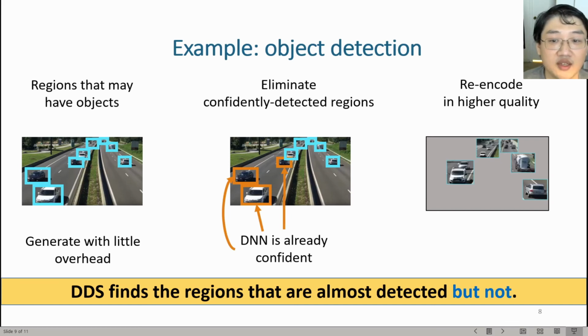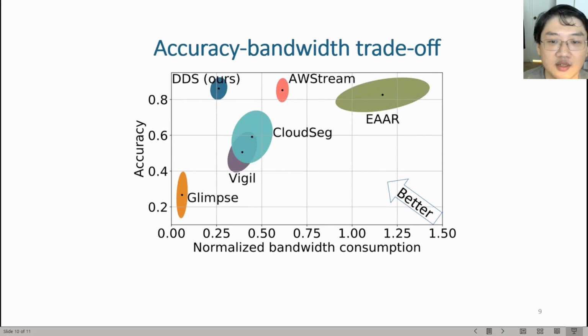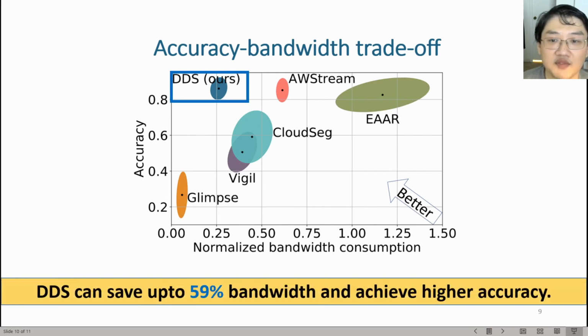After introducing the technical details of DDS, let's take a look at experimental results. We demonstrate that DDS is able to hit a better bandwidth accuracy trade-off. In this figure, the x-axis is the normalized bandwidth consumption, and the y-axis is the accuracy. So the top left direction is the better direction. This ellipsis shows the standard deviation of DDS and the baselines. From this ellipsis, we can see that DDS outperforms the baselines. Quantitatively, DDS can save up to 59% bandwidth as well as achieve higher accuracy.